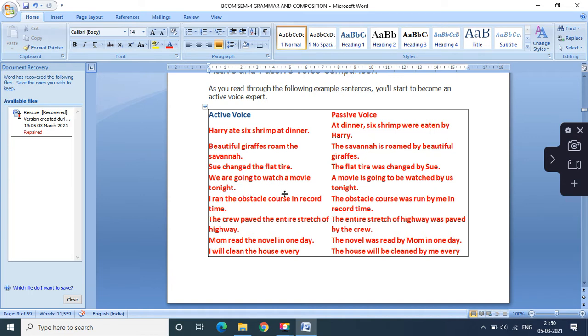We are going to watch a movie tonight. A movie is... Here you can convert this sentence into two types. Here it is given like a movie is going to be watched by us tonight, or else you can write like a movie is being watched by us tonight. I ran the obstacle course in record time. The obstacle course was run by me in record time.